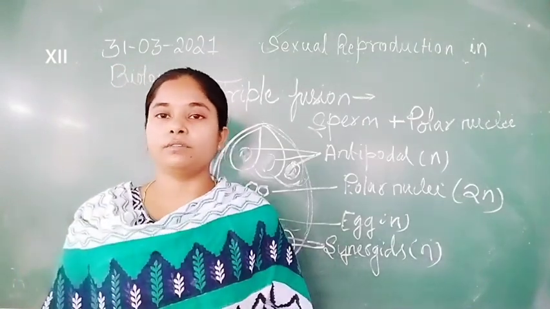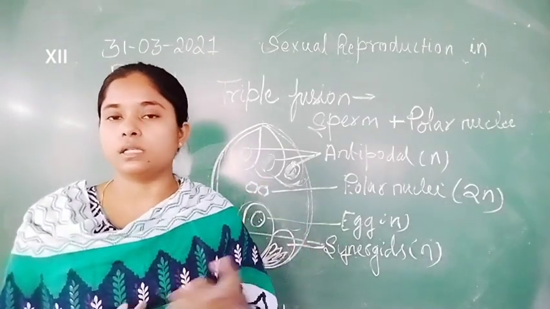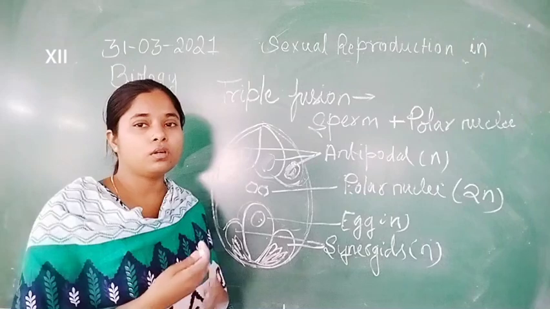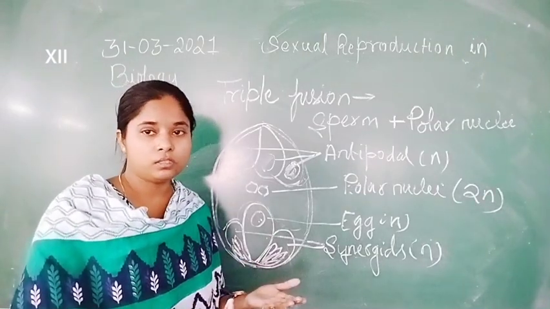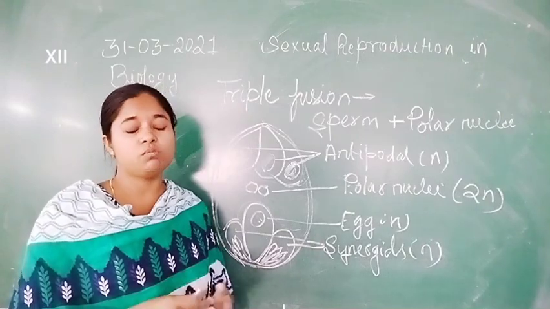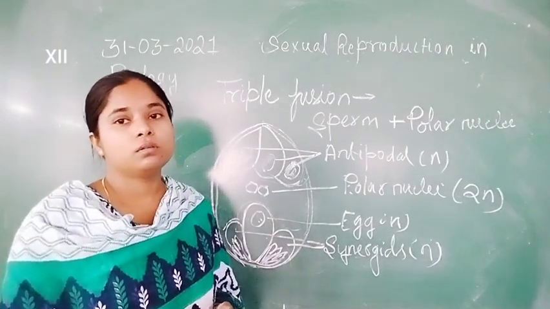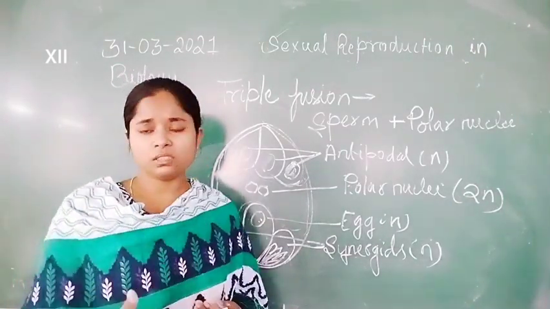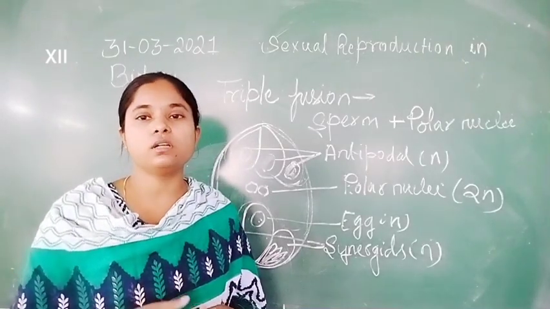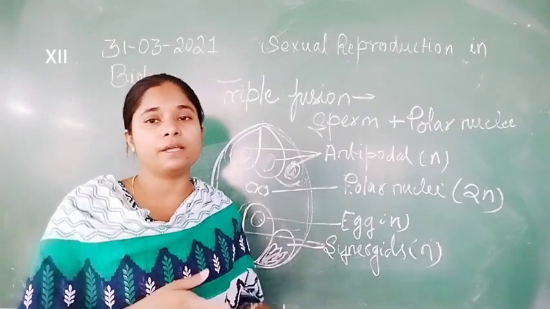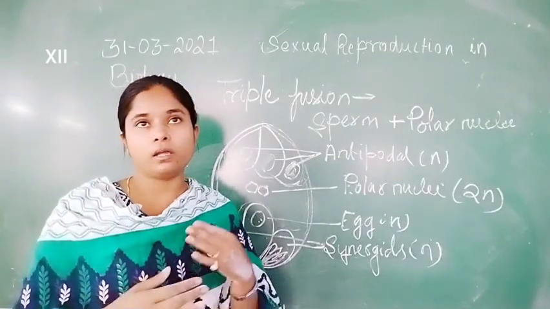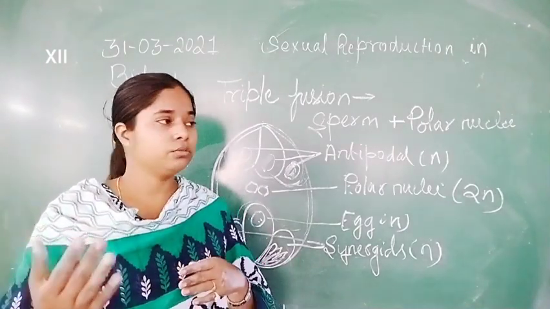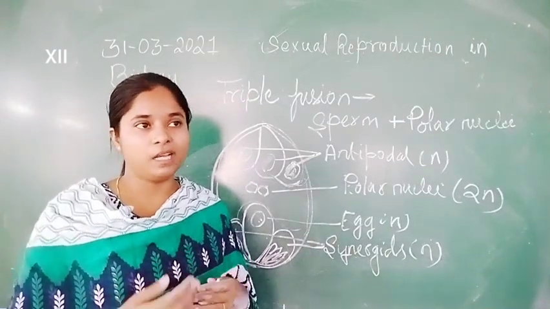It is specialized and undergoes multiple divisions to form thousands or millions of nuclei, increasing the number of nuclei and the nutrients inside the endosperm, so that when the embryo develops, it utilizes energy from the endosperm.